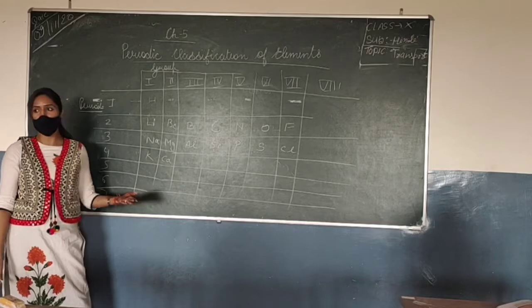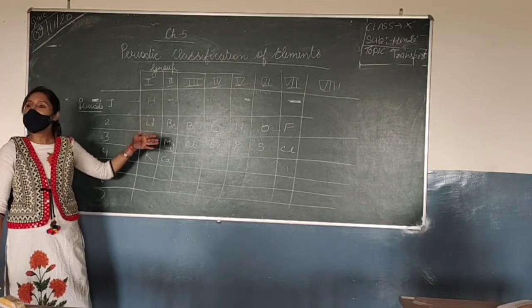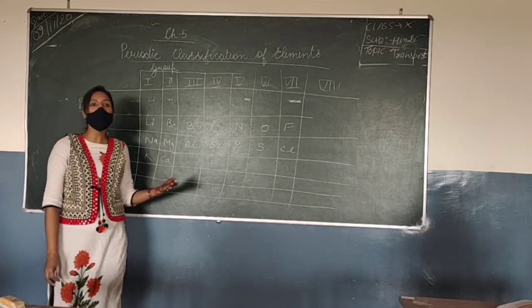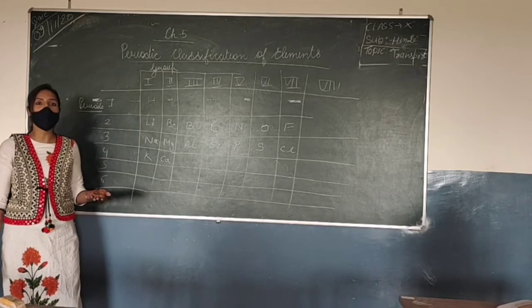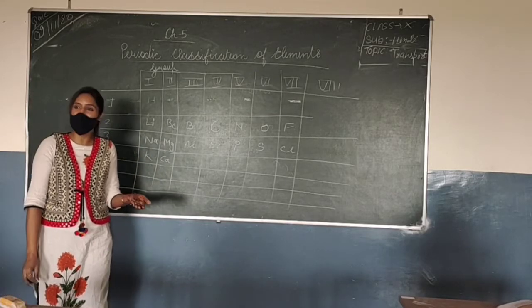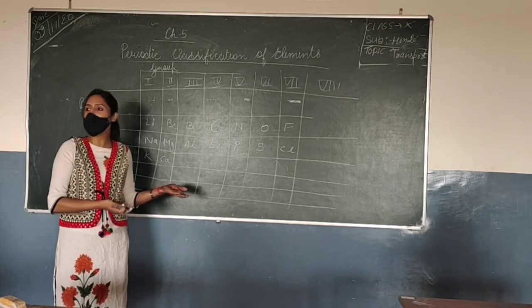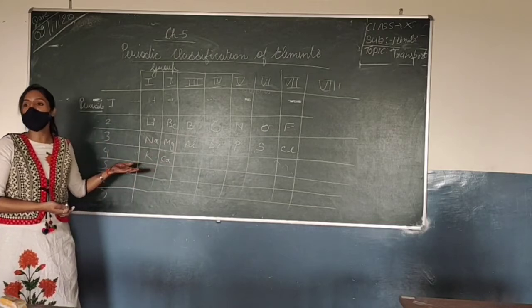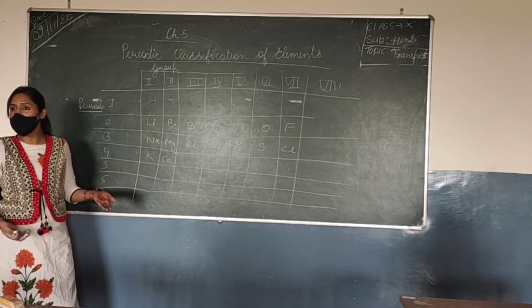Why do we call them heavy elements? Because the elements are placed according to increasing atomic masses. Atomic mass means weight. So the elements which have an atomic mass of 1, 2, 3, 4, 5, 6, 7 and so on have a low atomic mass, so they are lighter elements, and the elements which have an atomic mass of more than 40, 50, 60 are the heavier elements.